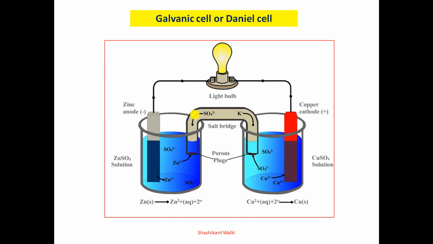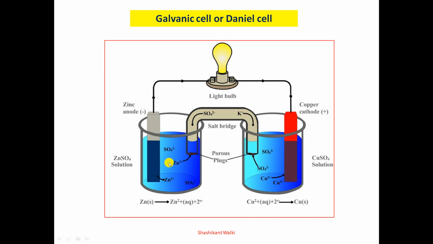The role of the salt bridge here is to complete the circuit and maintain the electrical neutrality of the solutions in both half cells. It also prevents the mixing of the two cells. If both solutions mixed together, a short circuit would take place, so the salt bridge maintains the electrical neutrality.